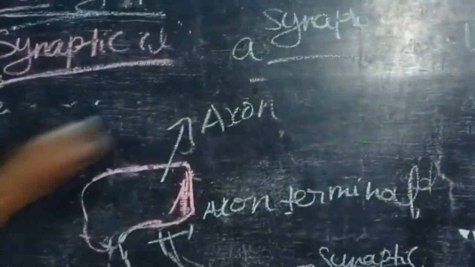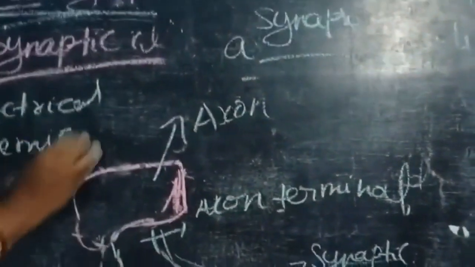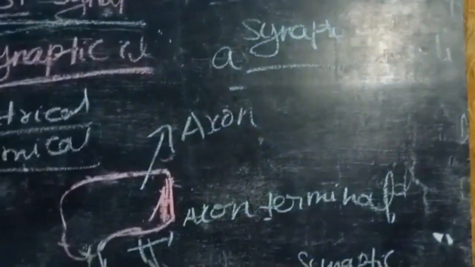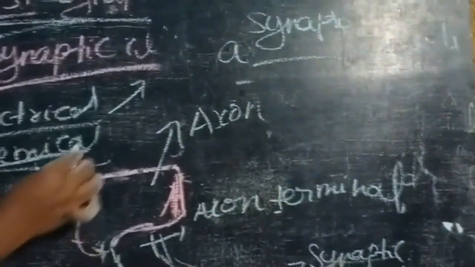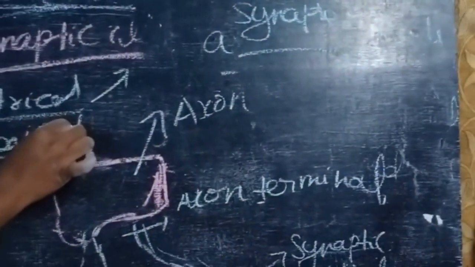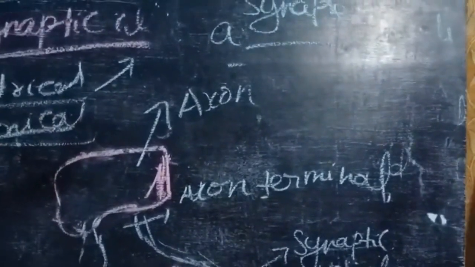There are two types of synapses, electrical and chemical. In an electrical synapse, the membranes of the pre and postsynaptic neurons are very close together compared to chemical synapses. In chemical synapses, the membranes of the pre and postsynaptic neurons are separated by the fluid-filled space called synaptic cleft.